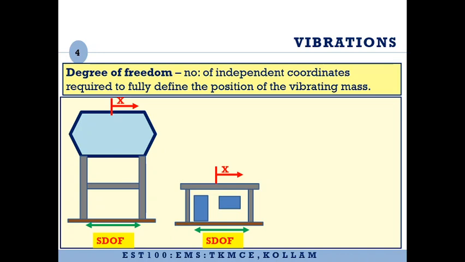Similarly, let us take the case of a single story house. In a single story house, the floor slab will be the object having the largest mass in the entire building, and therefore we will assume the entire mass of the building to be concentrated at the floor level. When the ground is moving, the displacement of this structure is largely defined by the displacement of the mass of the building concentrated at the floor level. Therefore, we again consider this as a single degree of freedom system. That means if you want to know the displacement of this structure, you only need to know the displacement of the floor level.